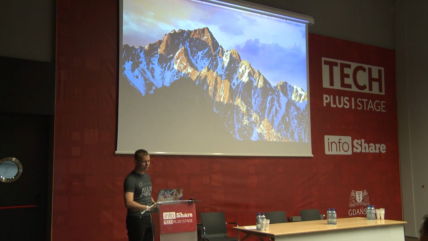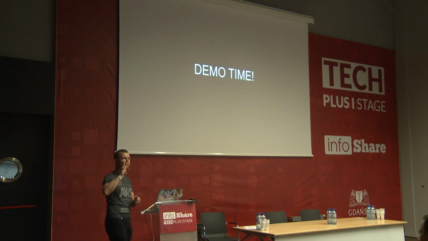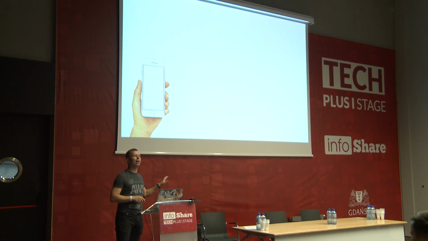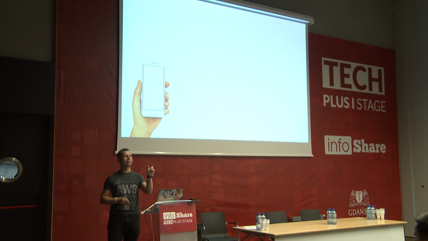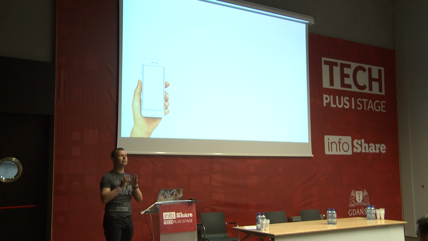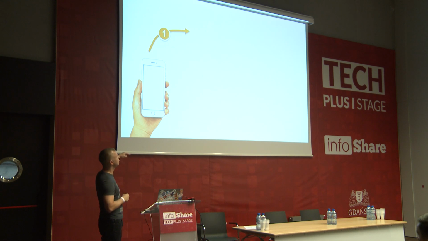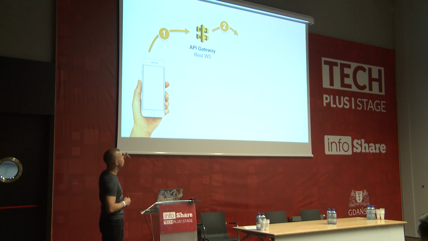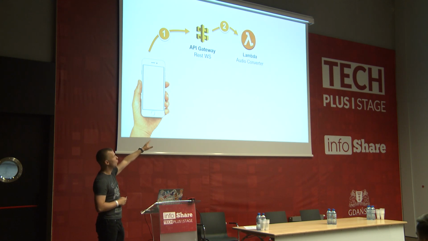So, in short, I have two applications which I would like to build. I don't know if I will manage, but let's see. The first application will be like this: at the end, I will provide you with a link. I will ask you to open this link, and at the end of this link, you will provide a text. A text which will then be forwarded to the cloud. So I will create a RESTful web service using API Gateway, and this parameter, this text which you will provide, will be forwarded to my microservice, which will be a Lambda service.